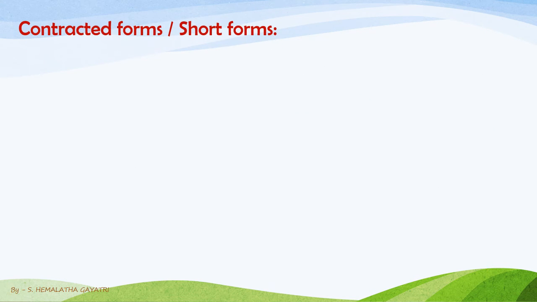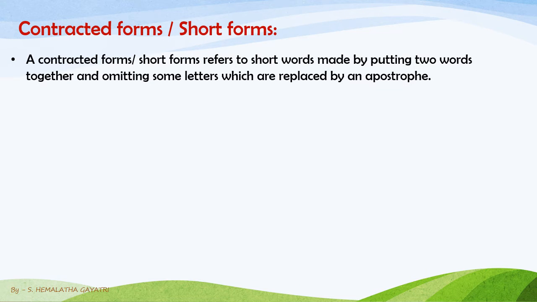So we have some contracted forms to discuss. What are these contracted forms or short forms and why do we need them? Contracted forms or short forms are generally used when we are talking, so we can find them when we are having a conversation with another person. If you are a general English speaker, it will be a part of your conversation. So here let's know about them.